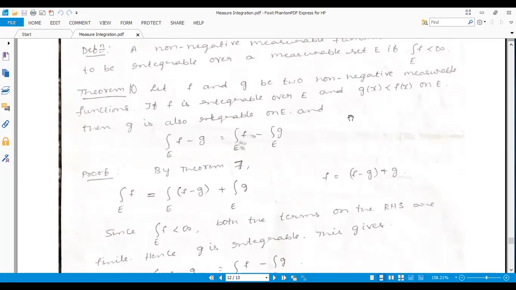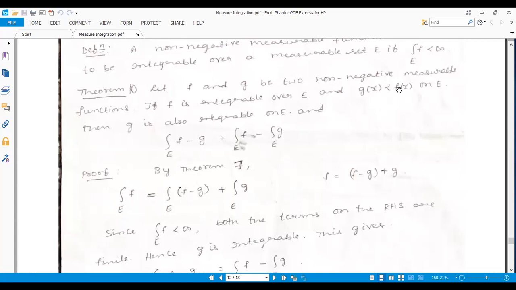Here G is smaller, so F can be represented in terms of F and G, that is F minus G plus G, adding and subtracting G. By using the theorem, the integral of F plus G can be split as the integral of F over E plus the integral of G over E. That theorem you already know. Using that concept, the integral of F over E can be written as the integral of F minus G over E plus the integral of G over E, because F minus G of X on E is positive.